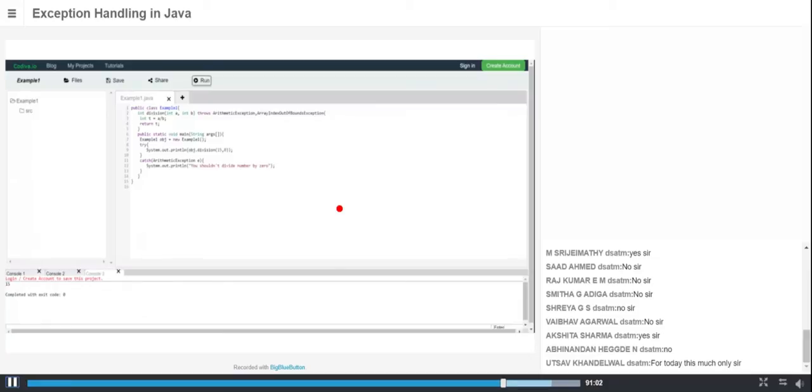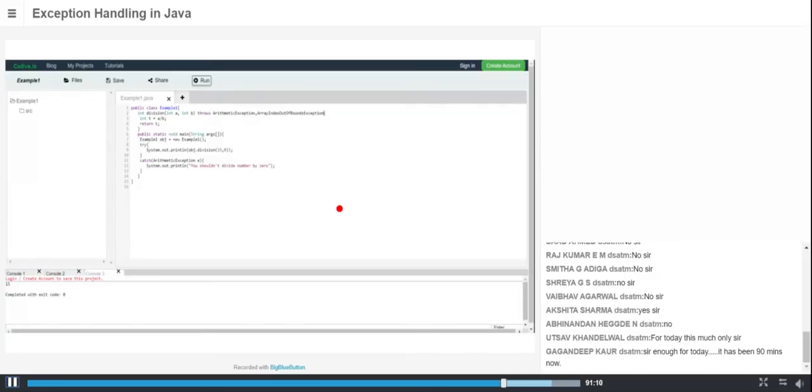So even though throws does the same thing as a try catch block, what is the necessity of using throws? Sorry, that is our question. See, assume I have multiple methods. Each method may cause errors or exceptions. Division is one method.